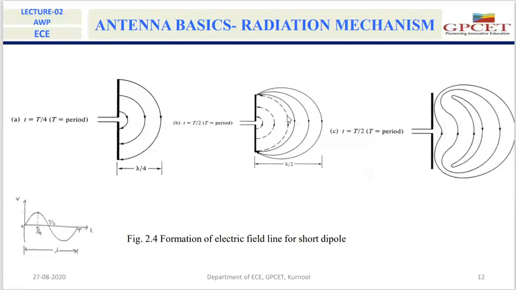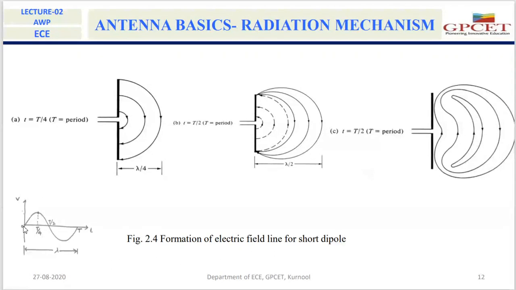The electric field lines that are produced due to the voltage from T by 4 to T by 2, we indicated with dotted lines. Here you can see the thick lines are electric field lines produced due to the applied voltage from 0 to T by 4 time.